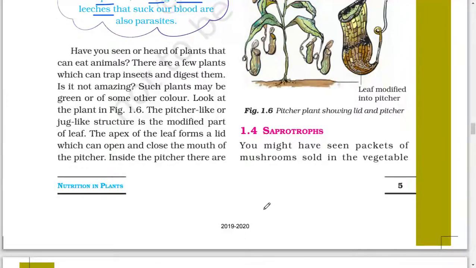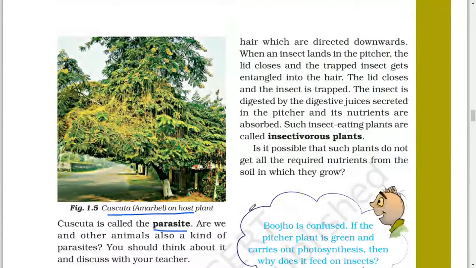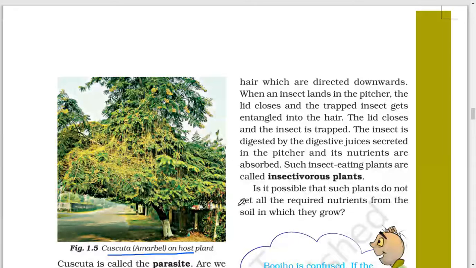Inside the pitcher, there are hairs which are directed downwards. When an insect lands in the pitcher, the lid closes and the trapped insect gets entangled in the hair. The insect is digested by the digestive juices secreted in the pitcher and its nutrients are absorbed.